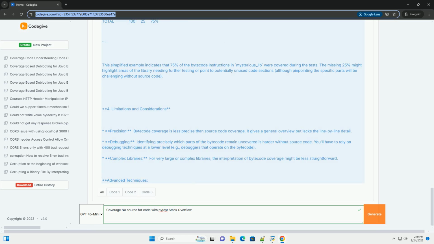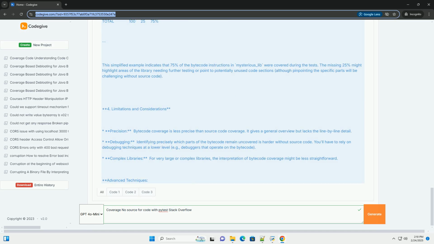--cov-report=term-missing generates a report showing the lines not covered in the terminal, which is particularly useful when source code isn't available. You can use other report formats like HTML or XML as well, but the term-missing is most helpful in this context. --bytecode, this is the key. It instructs pytest-cov to use bytecode for coverage analysis.